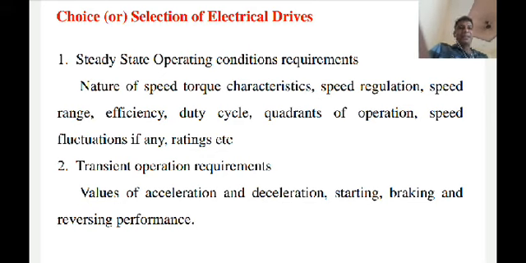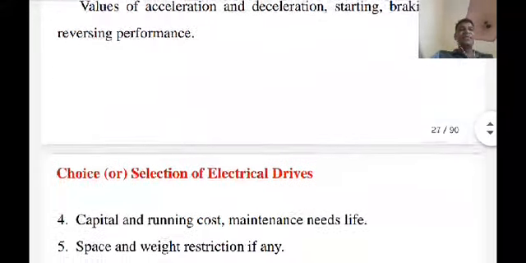What is the percentage of speed regulation? Speed regulation is nothing but considering the full load speed and no load speed. Then the speed range, efficiency, duty cycle, quadrants of operation, speed fluctuation, and rating if any. The second choice is the transient operation requirement: values of acceleration and deceleration, starting, braking and reversing performance.